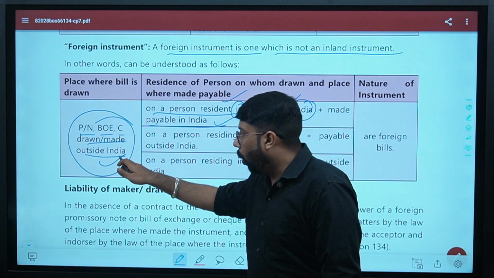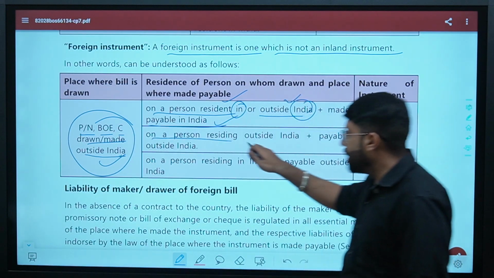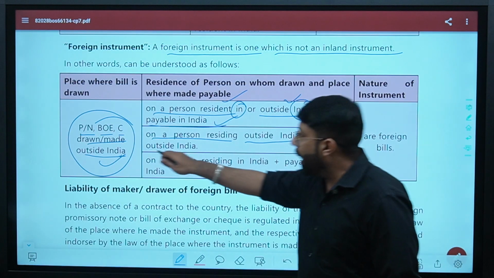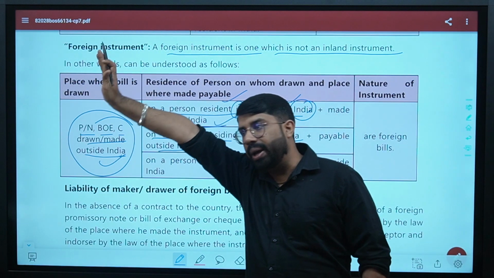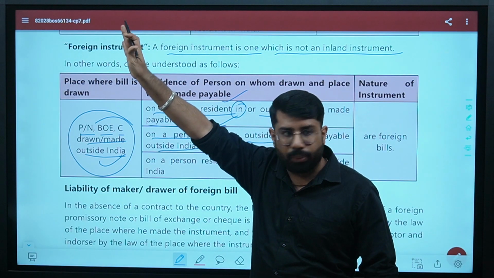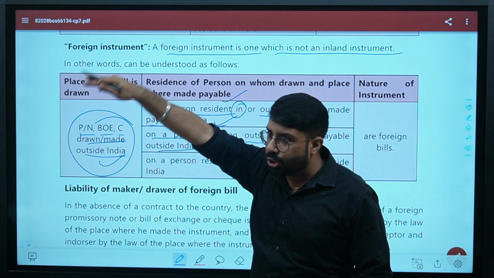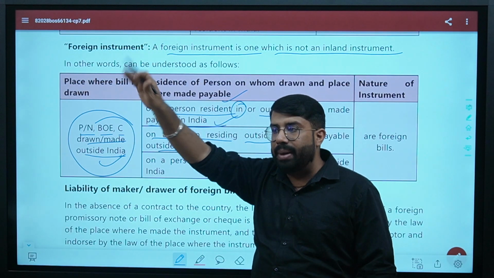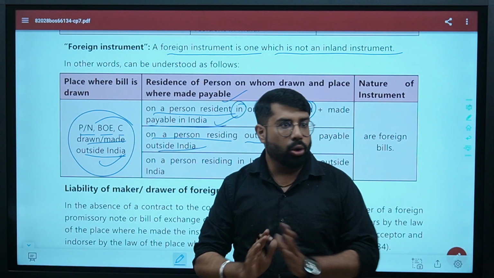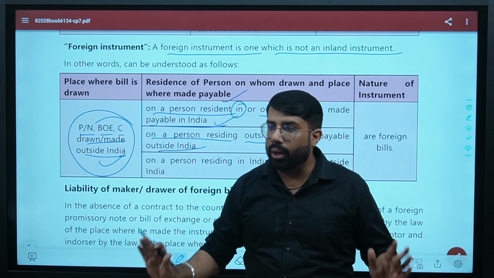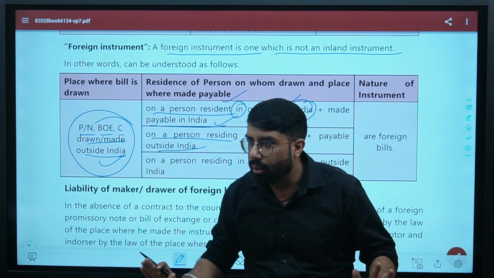Second is drawn or made outside India on a person residing outside India, payable outside India. In France you drew a bill of exchange for a person in France to make the payment, and the payment is made in France only. It has nothing to do with India. It will be a foreign instrument. Are you clear? Yes or no?